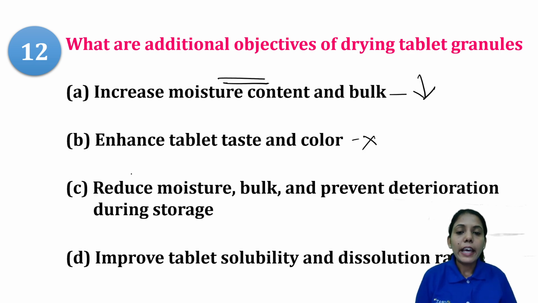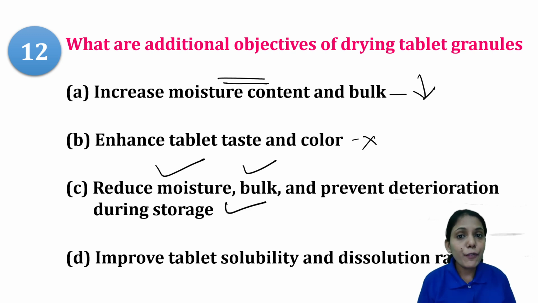So option B is not the right answer. Option C is reduce moisture. Yes, drying will reduce the moisture. If moisture is reduced, the bulk will also reduce, and it will prevent deterioration during storage. Yes, if there is no moisture present, there are no chances of microbial contamination. Definitely the product will be more stable. Okay, so option C is the right answer.